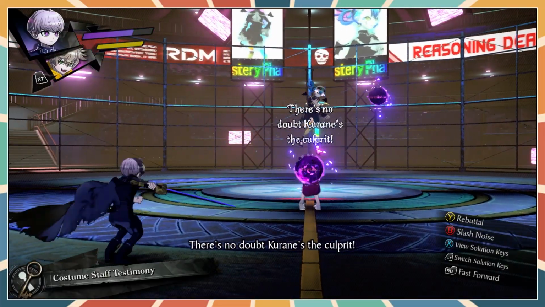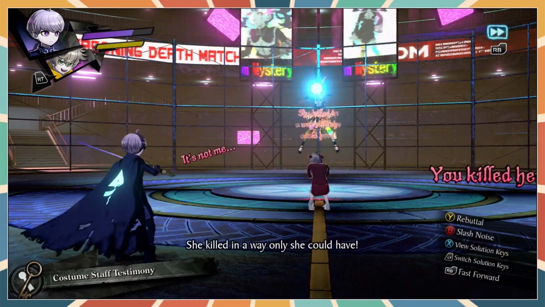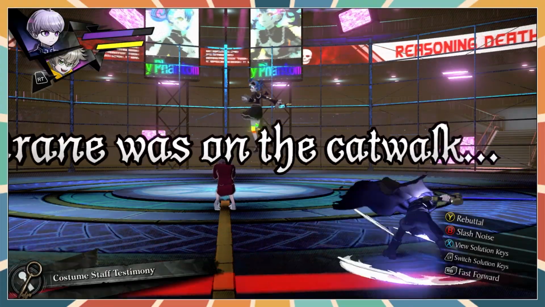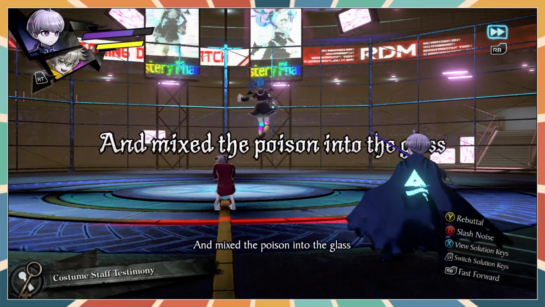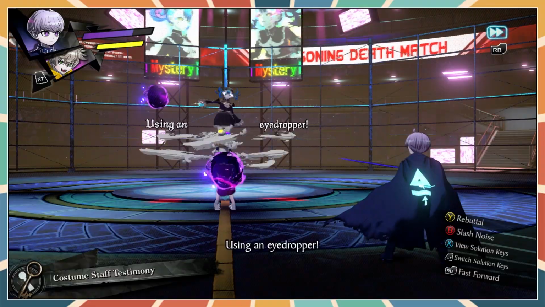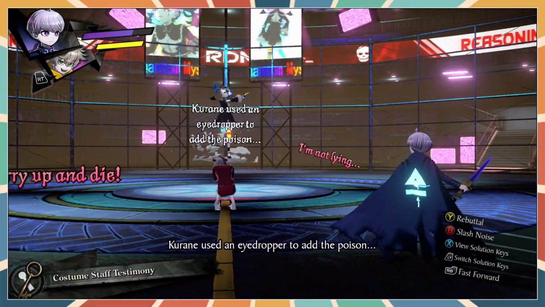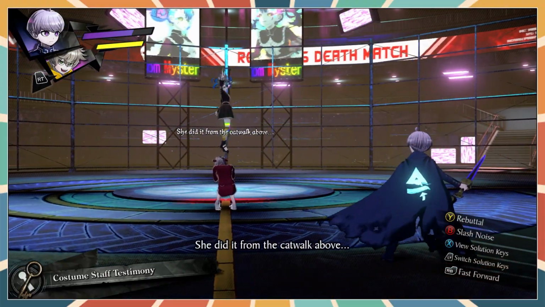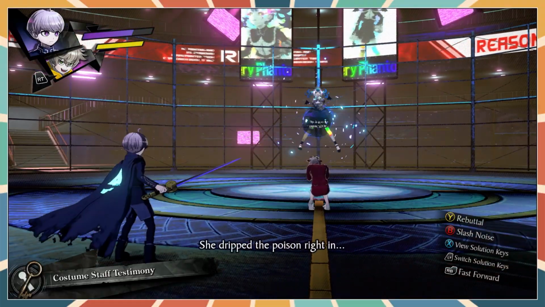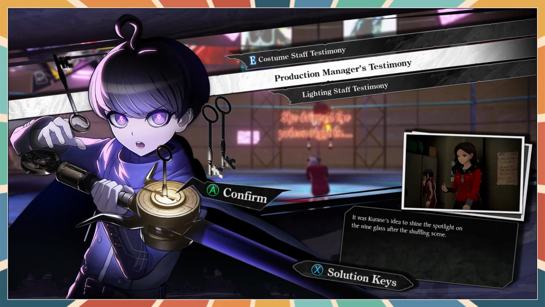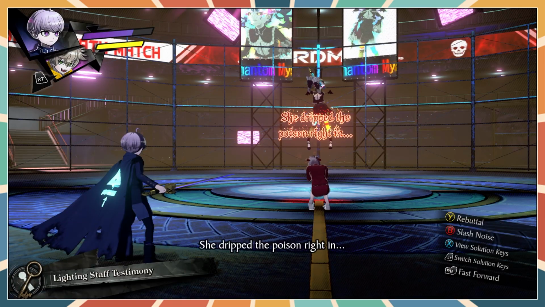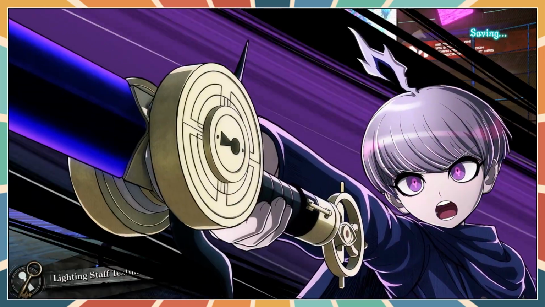Alright, let's do it. Kurane's the culprit. She killed in the only way she could have. Using an eyedropper. Kurane used an eyedropper to add the poison. She did it from the catwalk above. No, she didn't. Hang on. Okay, this. Nothing unusual about Karine!